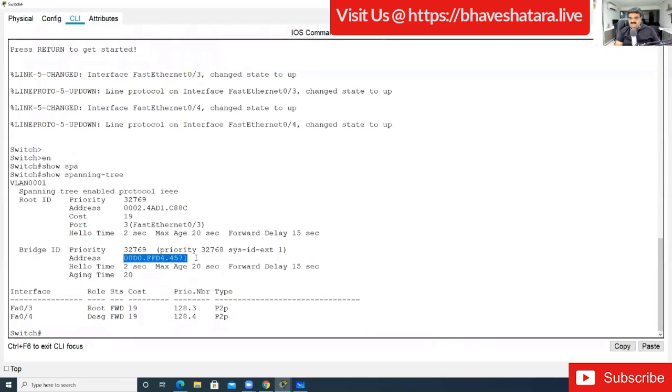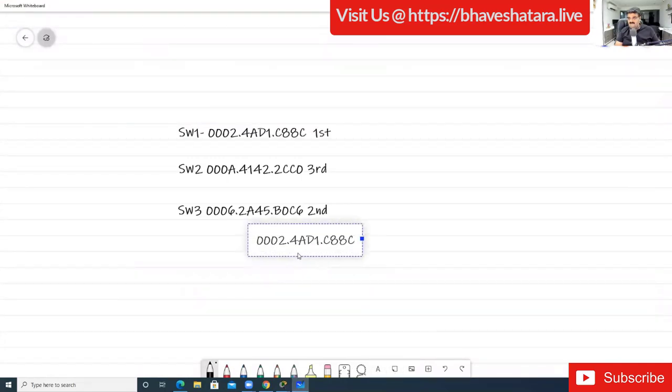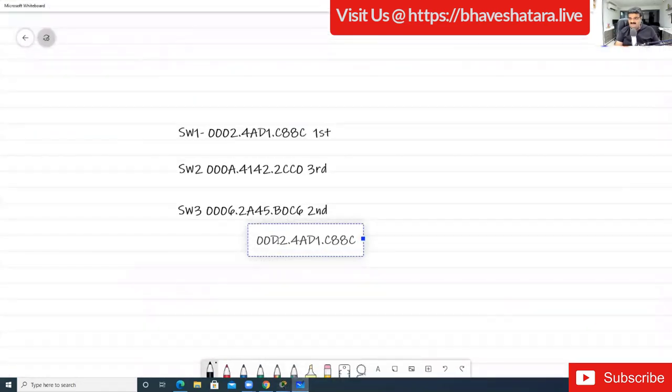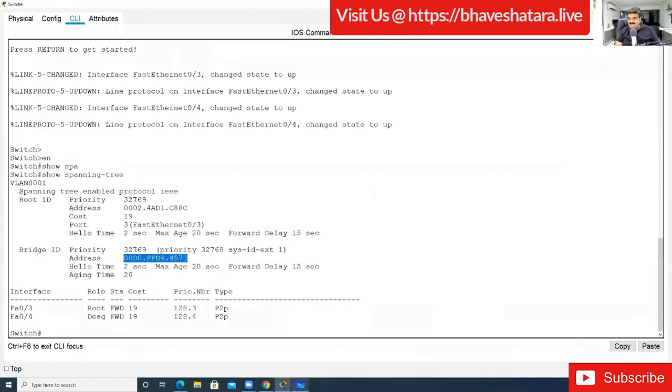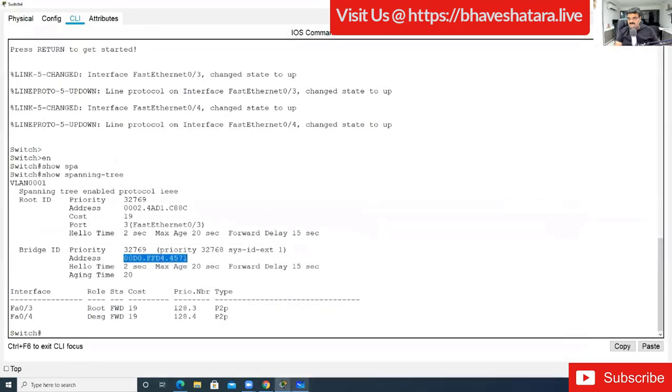Here is the MAC address, copy, copy, and now I'm going to enter here 00D0, and then FFD4, and 4571.